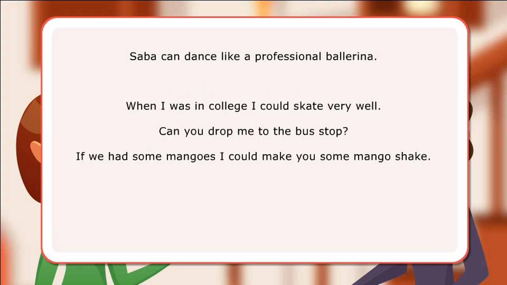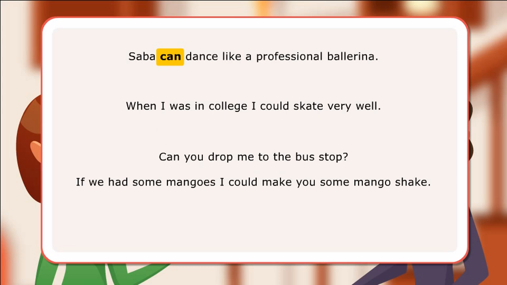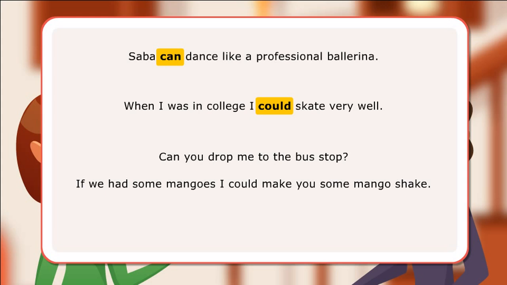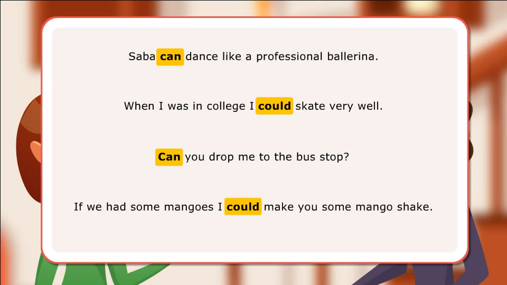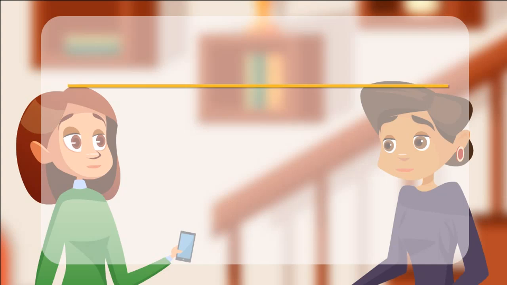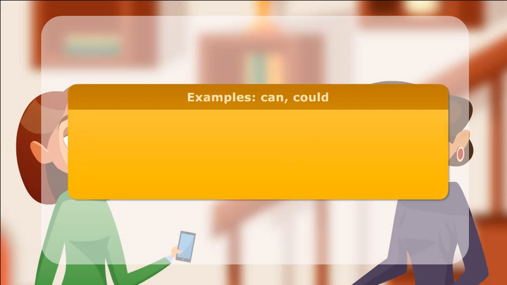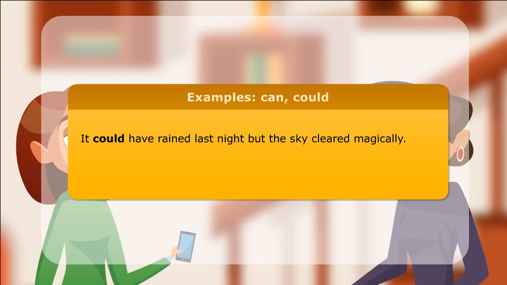In the first sentence, can has been used to show ability. In the next sentence, could has been used to show past ability. In the third sentence, can has been used for a request. In the last sentence, could has been used in a conditional sentence. Here are few more examples of use of can and could. It could have rained last night, but the sky cleared magically. Lauren can help you learn dance.